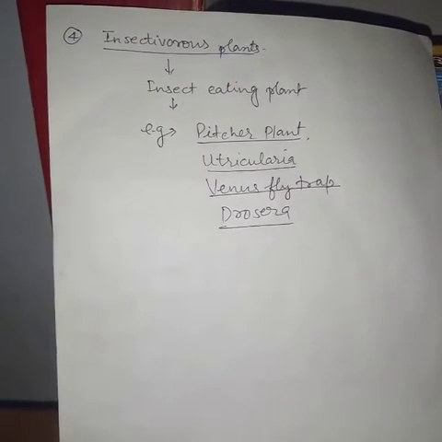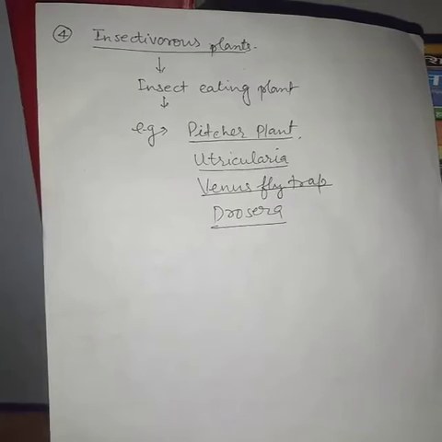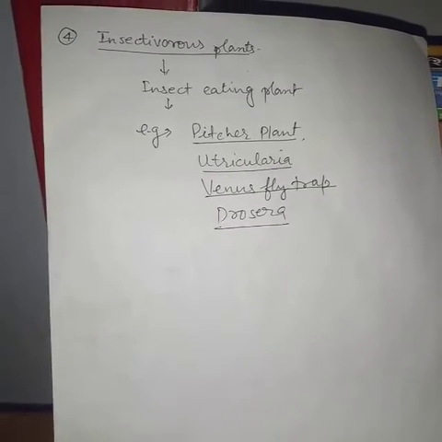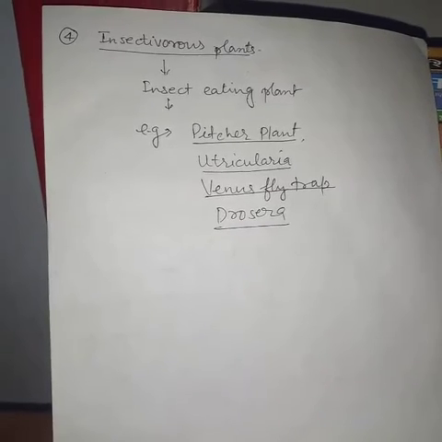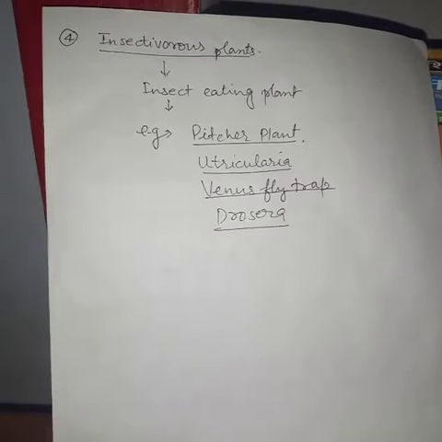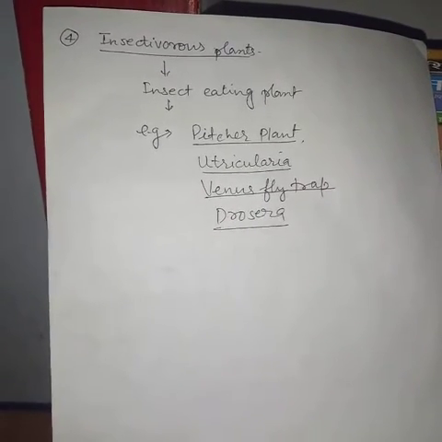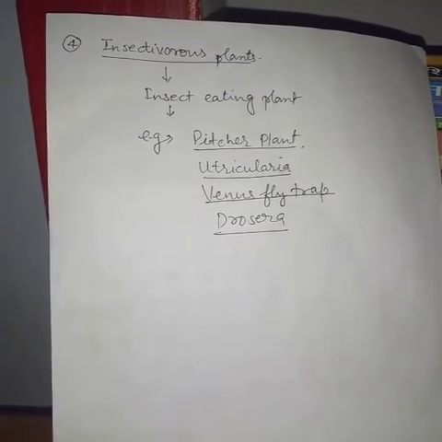And the last one is the insectivorous plant, which is a special mode of nutrition. A few plants feed on insects for fulfilling their nitrogen requirements. Such insect-eating plants are called insectivorous plants.